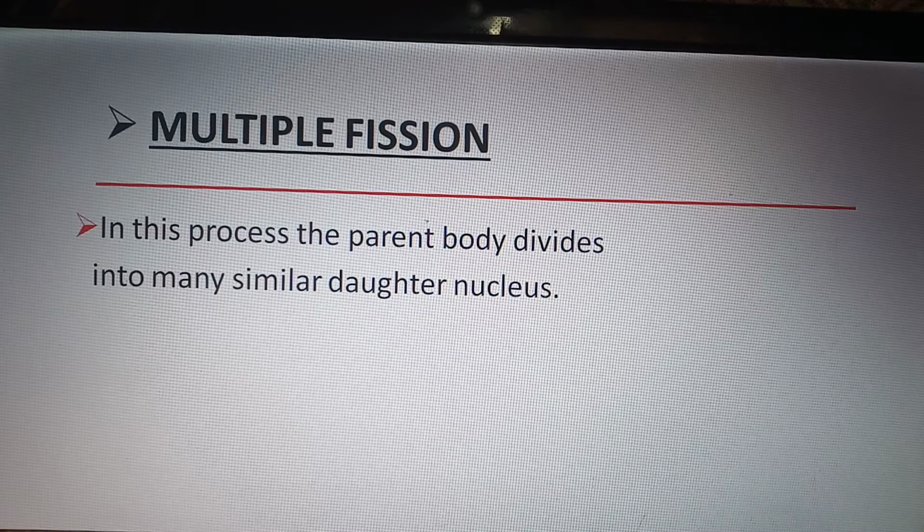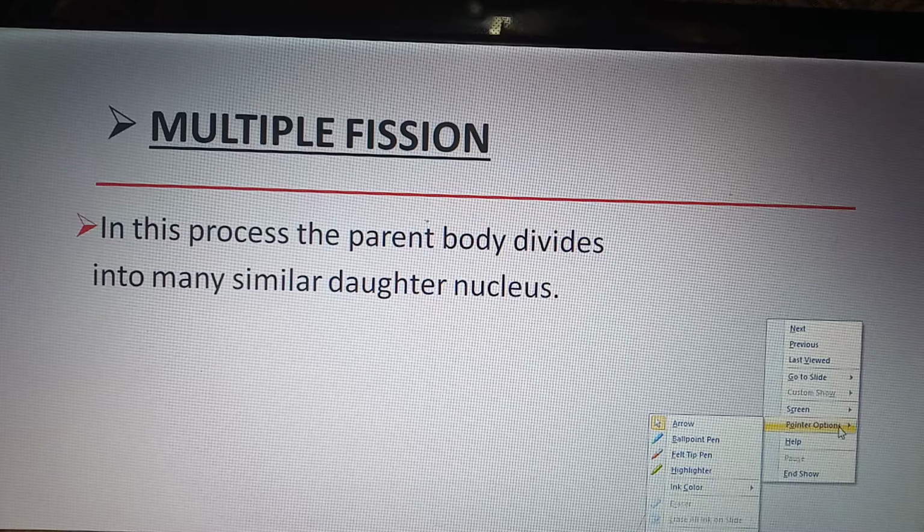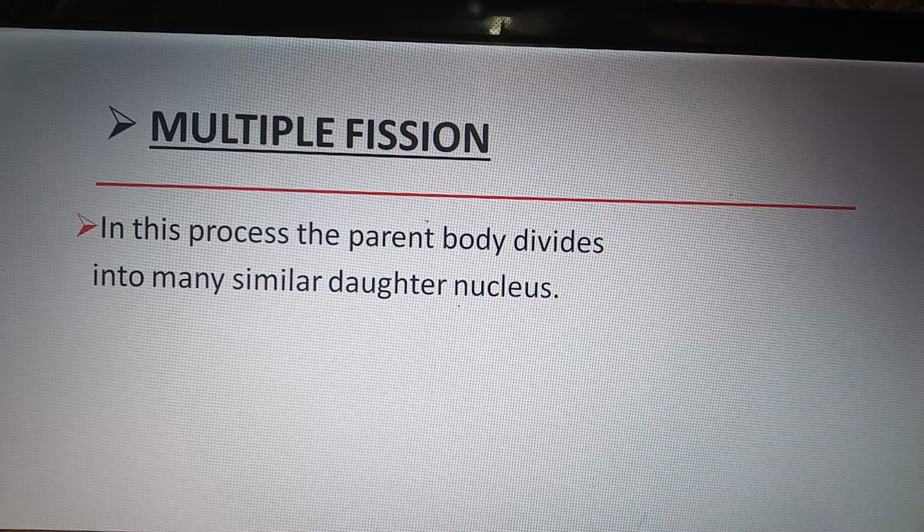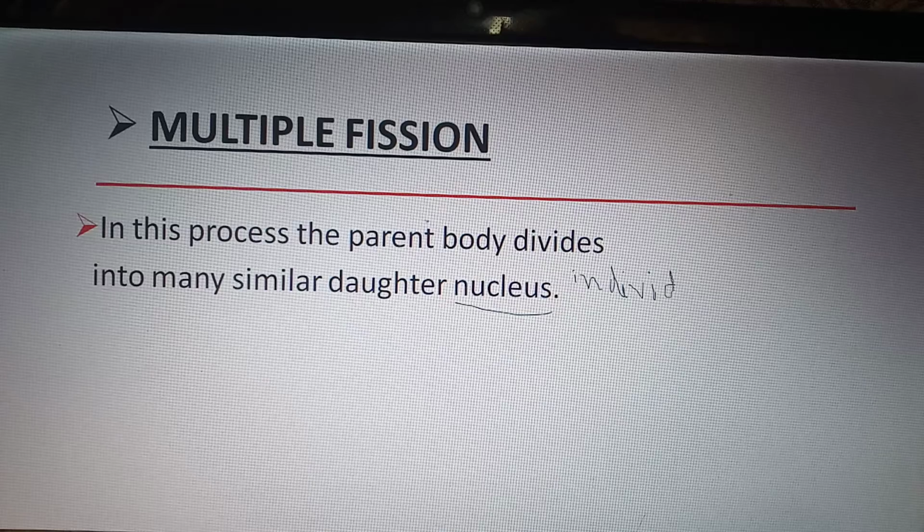Sorry, here is a mistake. Instead of nucleus, here it is individuals.